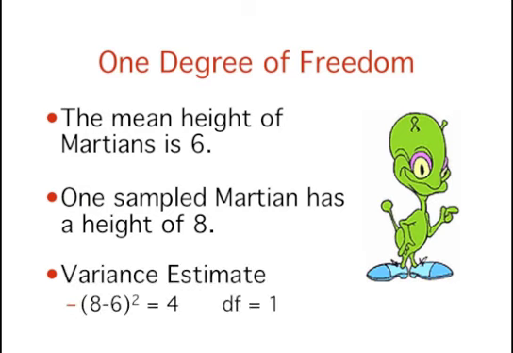Recall that the variance is defined as the mean squared deviation of the values from their population mean. We can compute the squared deviation of our value of 8 from the population mean of 6 to find a single squared deviation from the mean. This single squared deviation from the mean is an estimate of the mean squared deviation for all Martians. Therefore, based on the sample of 1, we would estimate that the population variance is 4. This estimate is based on a single piece of information and therefore has 1 degree of freedom.